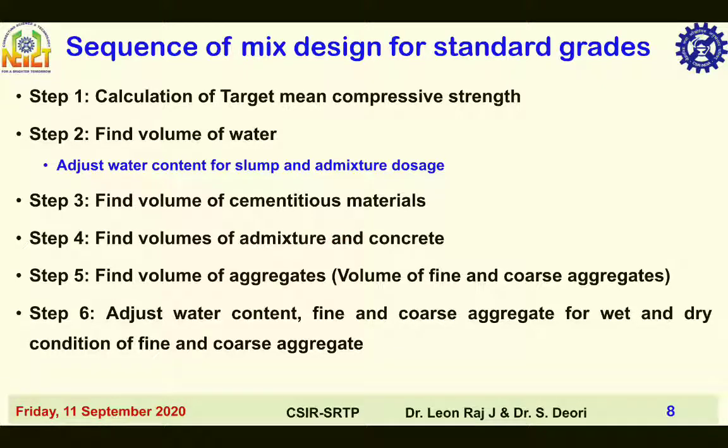Fourth step, select the trial admixture dosage and find the volume of admixture, and find volume of concrete excluding entrapped air in it. Fifth step, find the volume of aggregates including fine and coarse using the coarse aggregate by total aggregate proportion table given in IS 10262-2019. Last step is to adjust the water, fine and coarse aggregate for dry and wet condition of fine and coarse aggregate, as the mix proportions are arrived at saturated surface dry condition of fine and coarse aggregates.